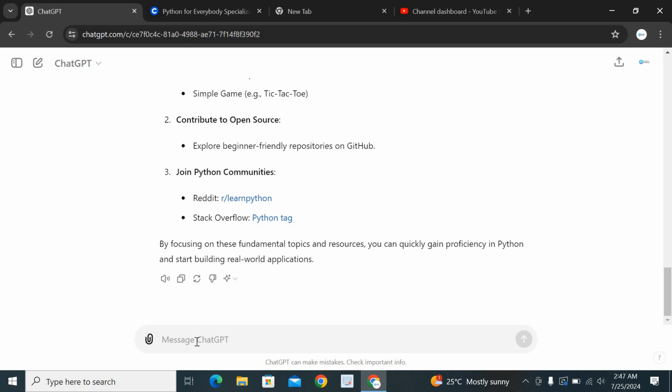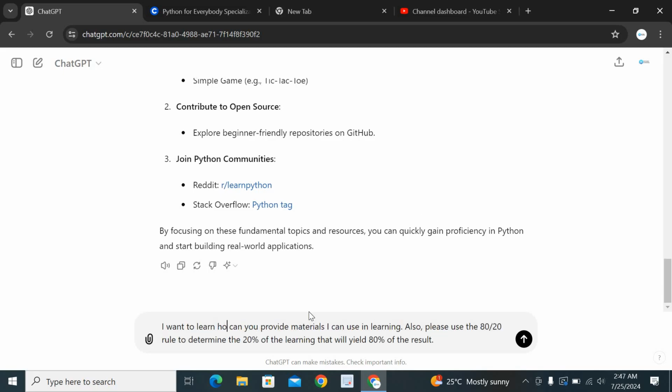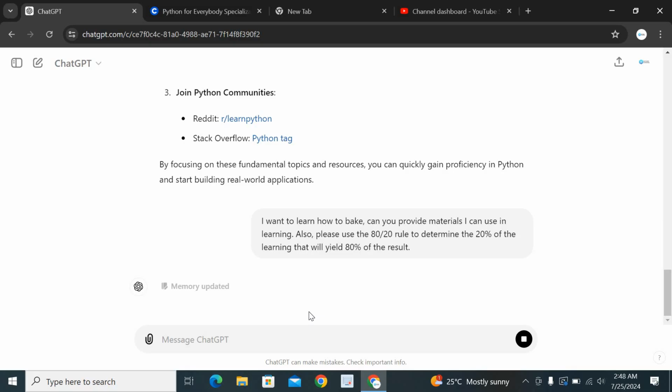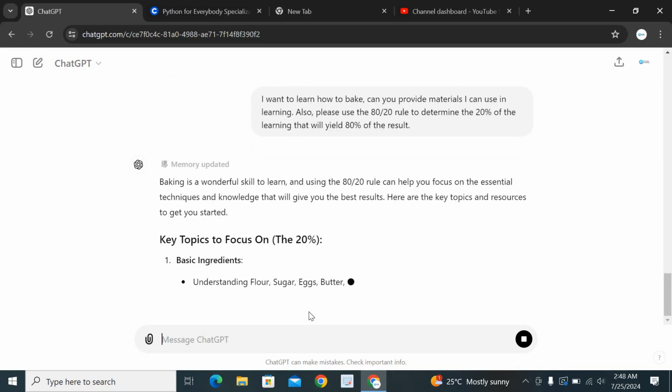And this isn't only just for programming. You can copy this prompt and change it to anything you want, anything at all. Let's see. So I wrote here programming in Python. You can turn it into: I want to learn how to bake. Can you provide materials I can use in learning? Also, please use the 80-20 rule to determine 20% of the learning that will yield 80% of the results. Click enter, and it would give you the exact same level of results. Right? It's going to use the Pareto principle, give you the key topics to focus on.